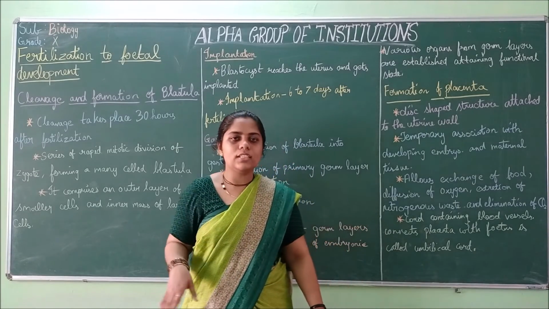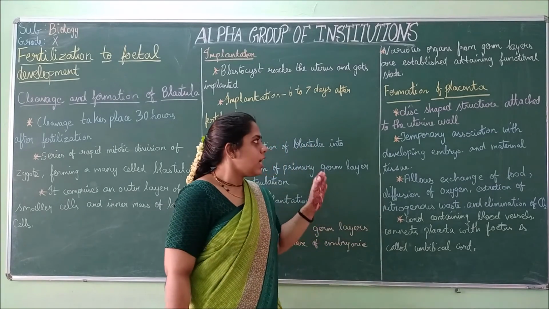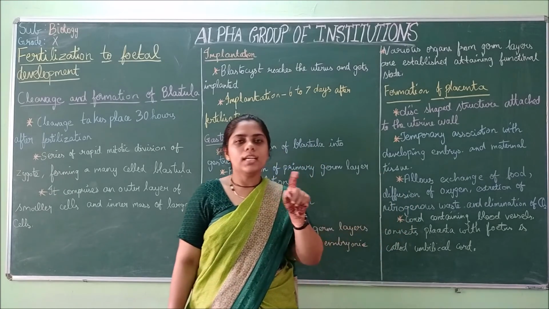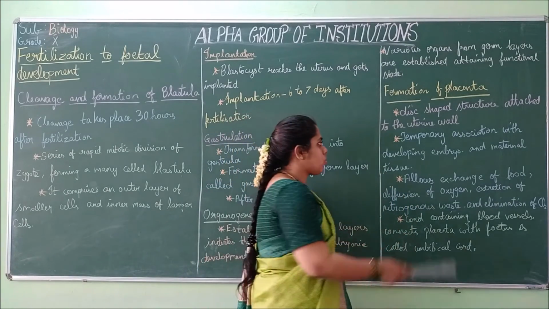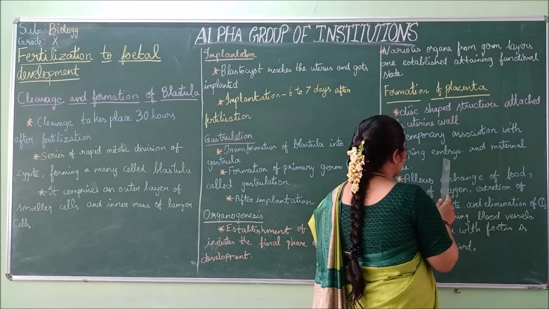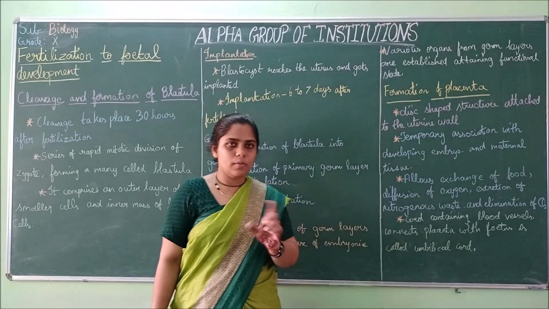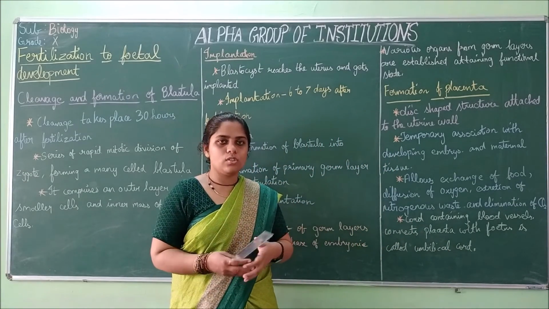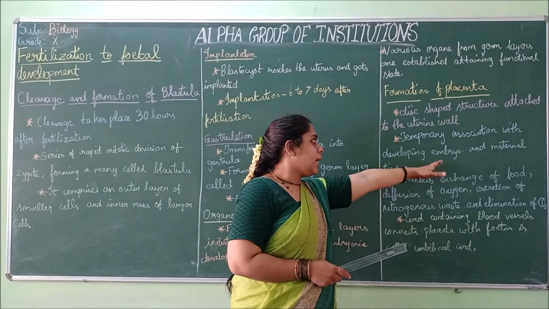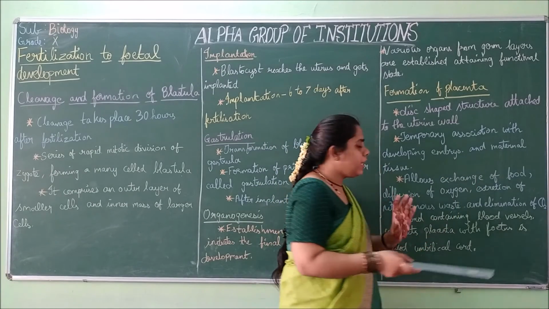That bed-like structure is the uterine wall. There only this placenta will be present, as a disc-shaped structure, in temporary association between the developing embryo and maternal tissue. So it will be temporary.